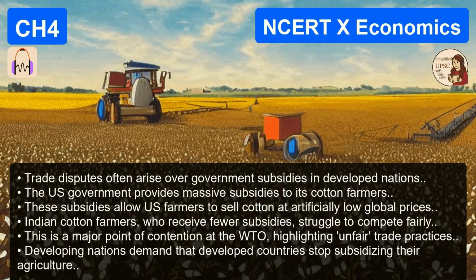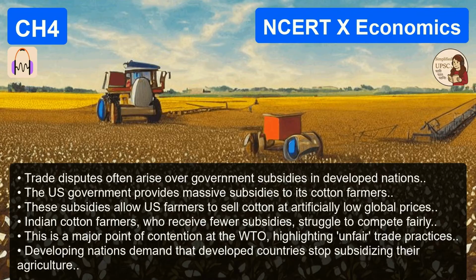In the U.S., the government gives massive sums of money, subsidies, to their cotton farmers. Why do they do that? To keep the farmers happy and in business, politically. But the economic effect is distortion. Because the U.S. farmer gets a huge check from the government, they can afford to sell their cotton on the global market at artificially low prices. Even below their own cost of production sometimes. Sometimes, yes. They dump this cheap cotton on the global market.